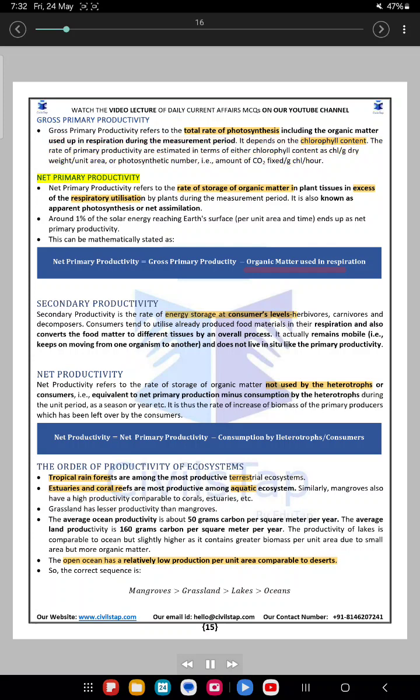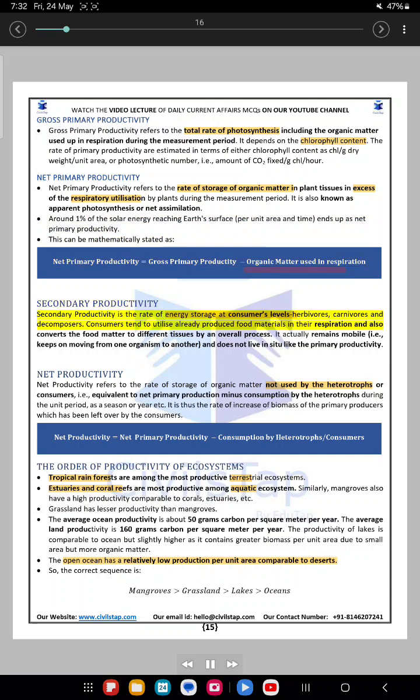Net primary productivity. Net primary productivity refers to the rate of storage of organic matter in plant tissues in excess of the respiratory utilization by plants during the measurement period. It is also known as apparent photosynthesis or net assimilation. Around 1% of the solar energy reaching Earth's surface per unit area and time ends up as net primary productivity. This can be mathematically stated as net primary productivity equals gross primary productivity minus organic matter used in respiration.